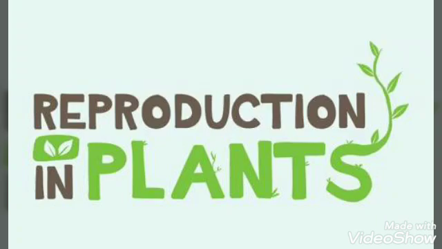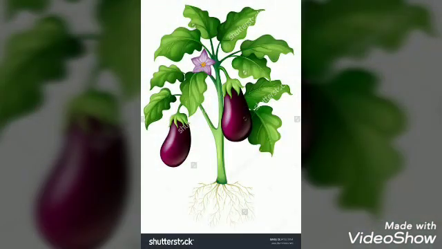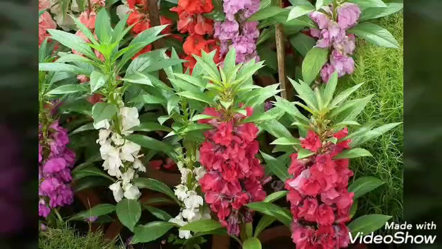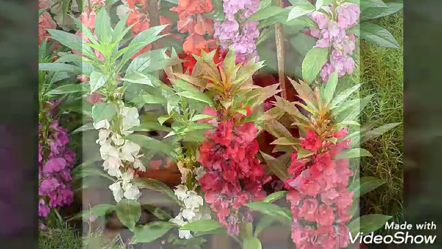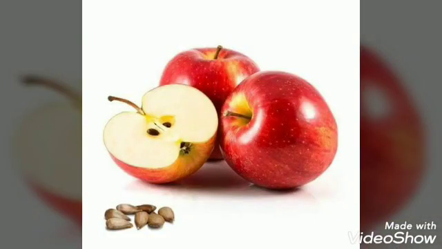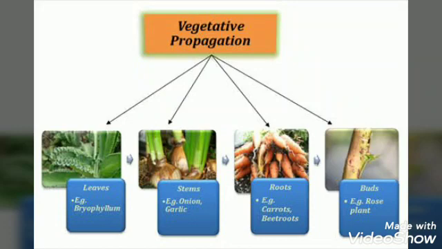Reproduction in plants. Like animals and human beings, plants also reproduce to ensure the continuation of the species. They reproduce in many ways. Most of the plants grow from their seeds. There are some plants that reproduce from different parts like roots, stems or leaves. These plants are able to grow without seeds. The process by which the different parts of the plant grow into a new plant is called vegetative reproduction.